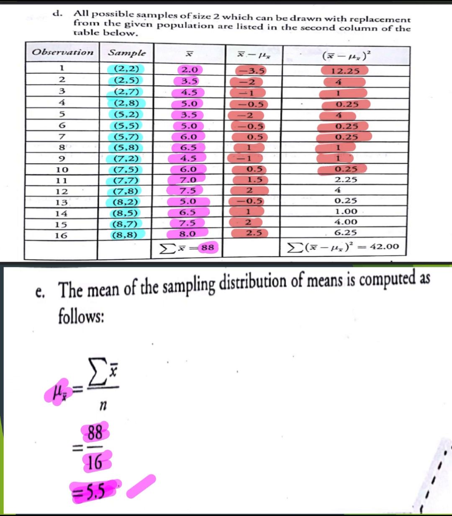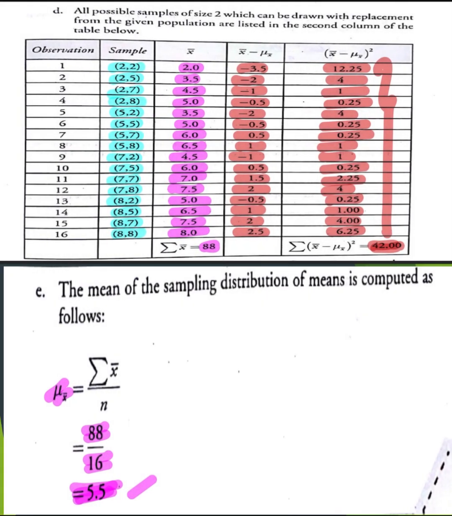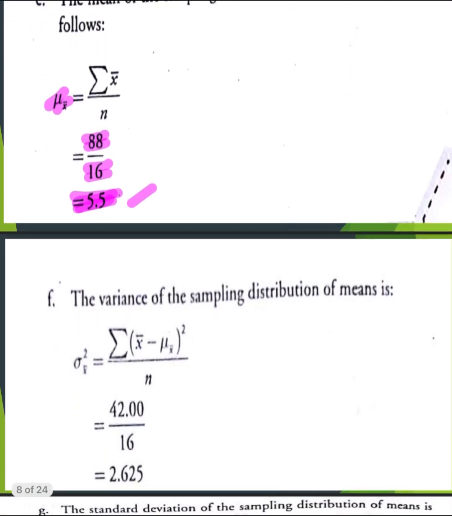The square of 1.5 is positive 2.25. The square of 2 is 4. The square of negative 0.5 is equal to 0.25. The square of 1 is also equal to 1. The square of 2 is equal to 4. And the square of 2.5 is 6.25. So getting the sum, that is now equal to 42. So let us now replace 42 in getting the variance of the sampling distribution of means. That is 42 divided by 16 observations, which is equal now to 2.625.